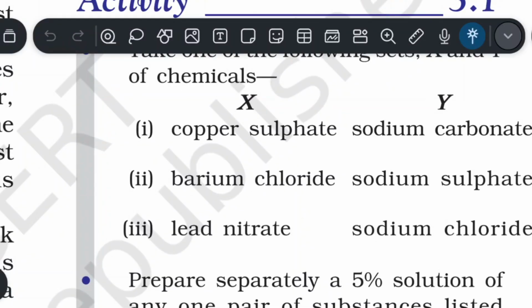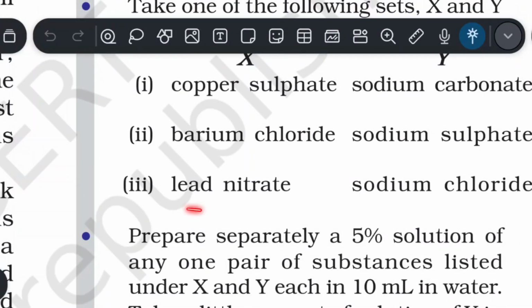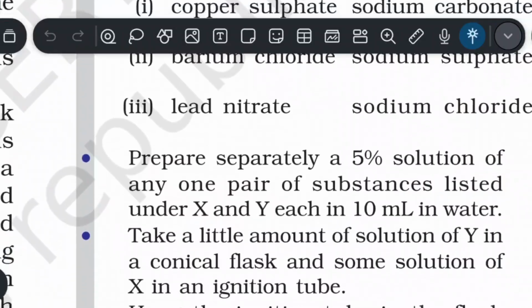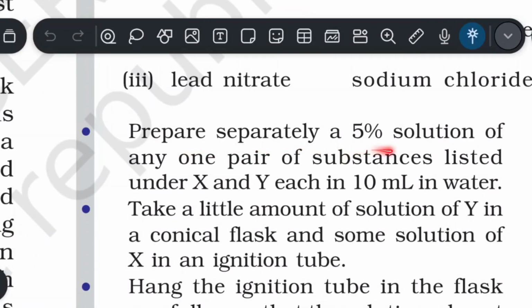Let X be copper sulfate and Y be sodium carbonate. X be barium chloride and Y be sodium sulfate. X be lead nitrate and Y be sodium chloride. Prepare separately a 5% solution of any one pair of substances listed under X and Y, each in 10 ml